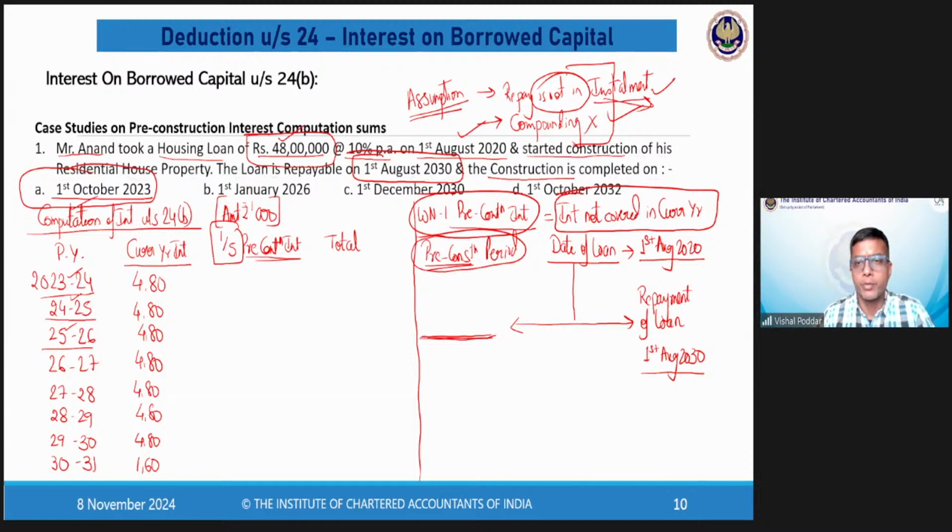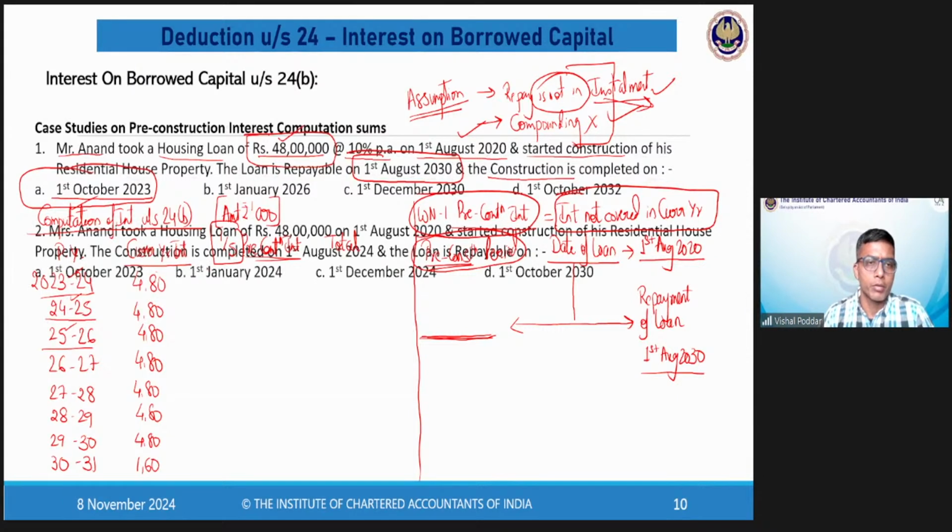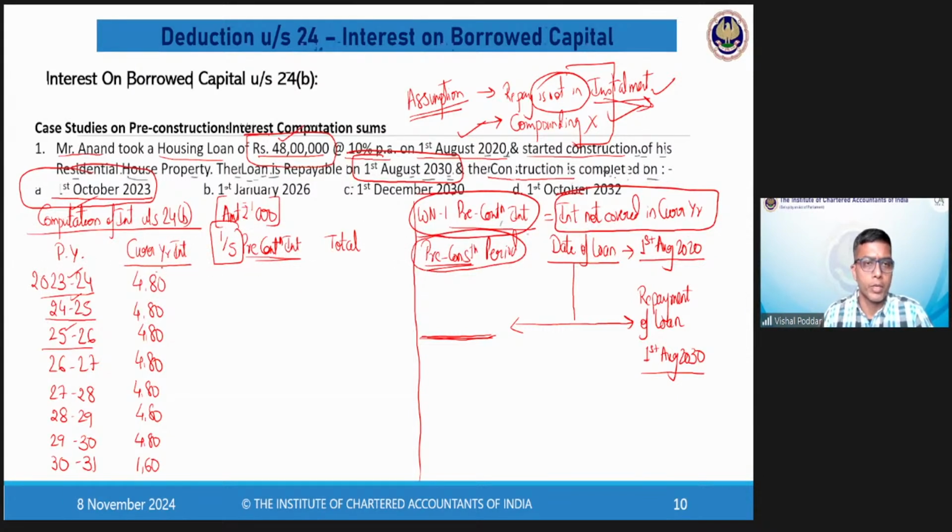It is the interest which is not covered in the current year. Now, you have already written down the current year interest. So interest here onwards is entirely current year. But there is some interest which is not covered in this period because it is of the earlier period. It is of the prior period. That interest is the pre-construction interest. Now, what is this second date of this pre-construction interest period? The second date is 31st March.